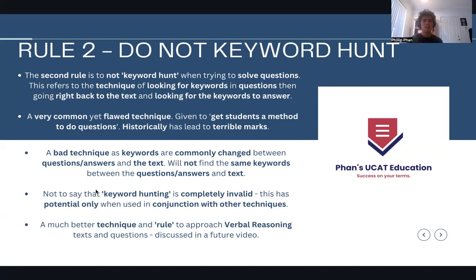But actually, if you were to use this technique in combination with other reading techniques, which I'll tell you about in another video, it's actually pretty good. And it's actually important for that as well. So it's a bit of a mix, okay? So I guess in reality, the rule should be do not keyword hunt by itself.